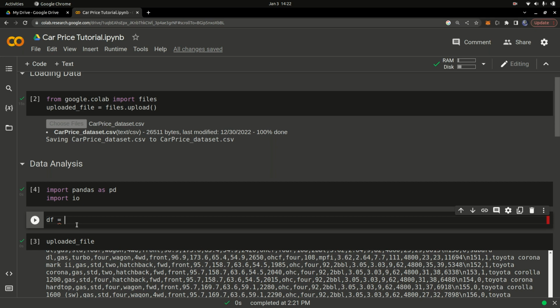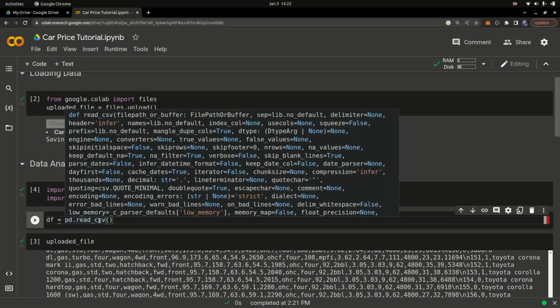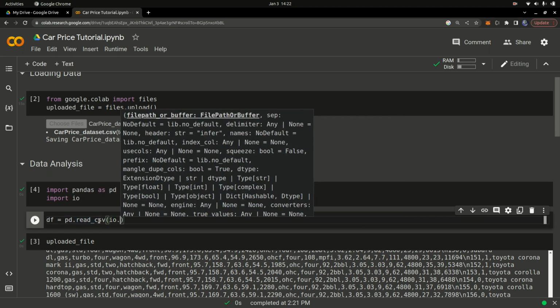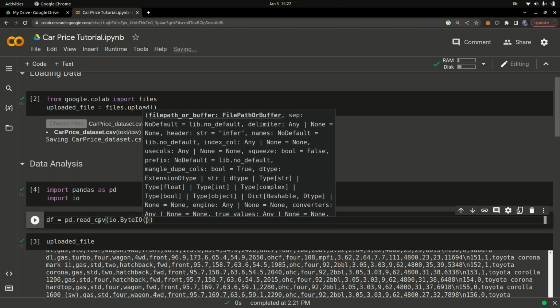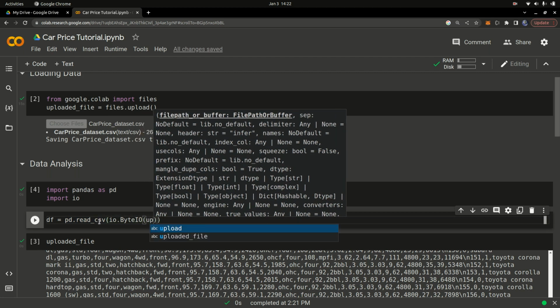So once I have that, I'm going to say pd.read, because we imported pandas as pd. read_csv, and then simply pass in the name of the file that you want to read. In this case, you're going to say io.BytesIO, and then pass in the uploaded file, and you want to get the name of the file.